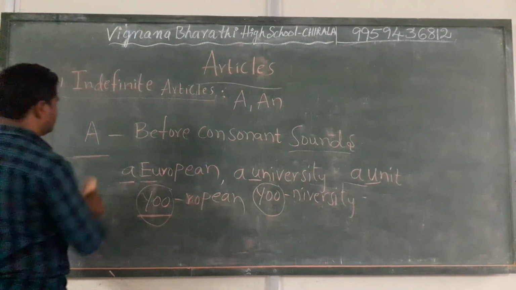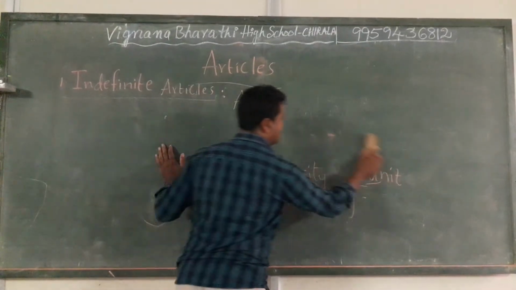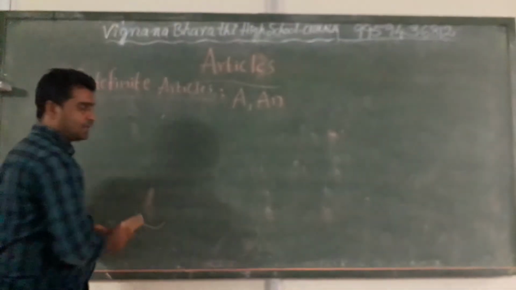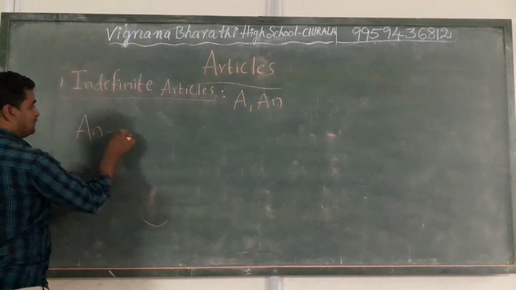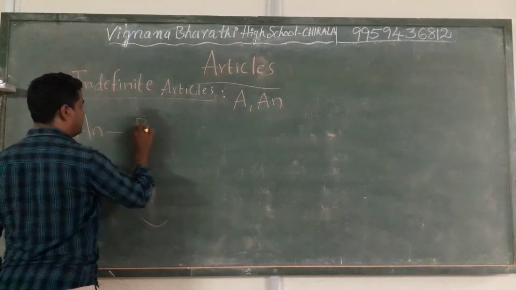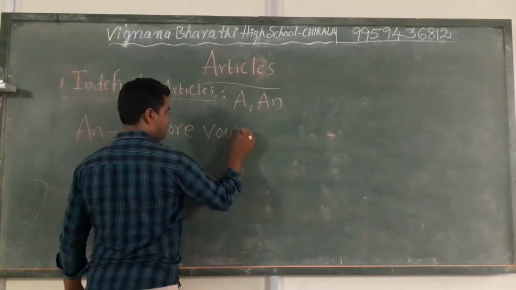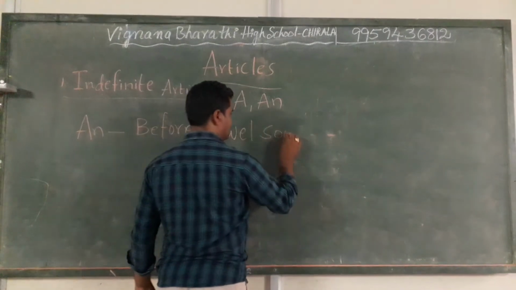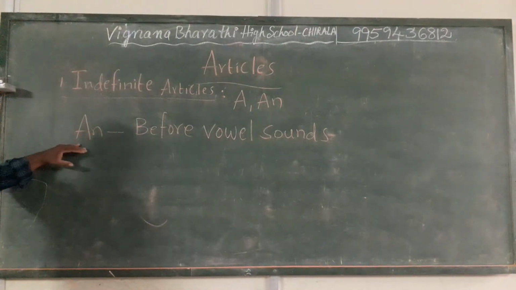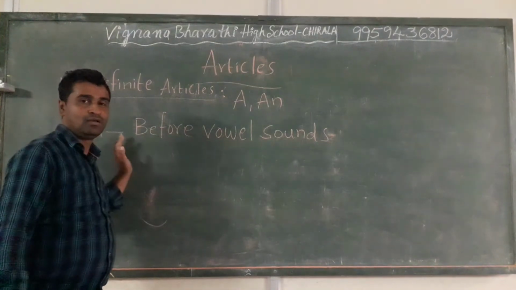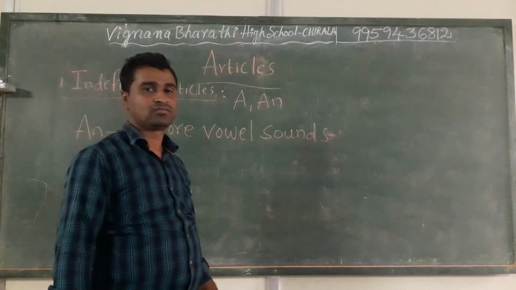Now coming to the indefinite article "an". We use this "an" before vowel sounds. So the article "an" is used before vowel sounds.